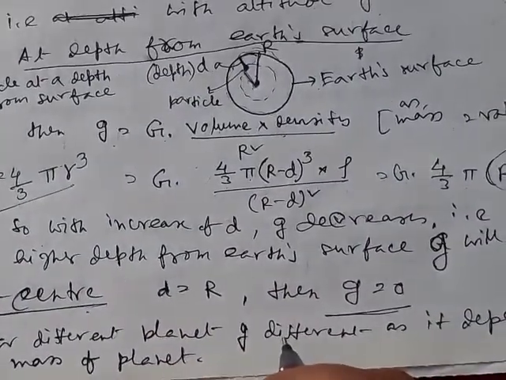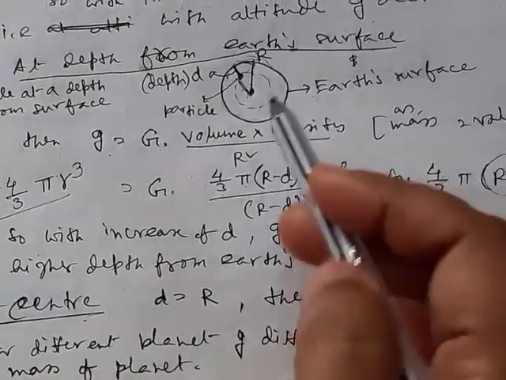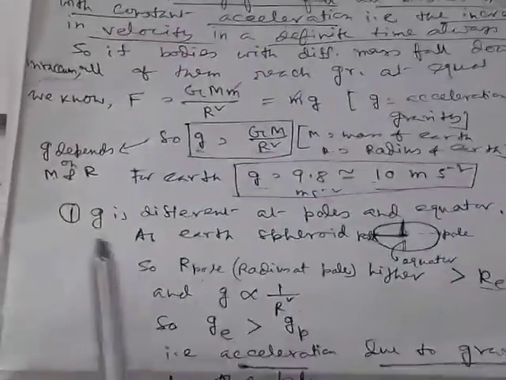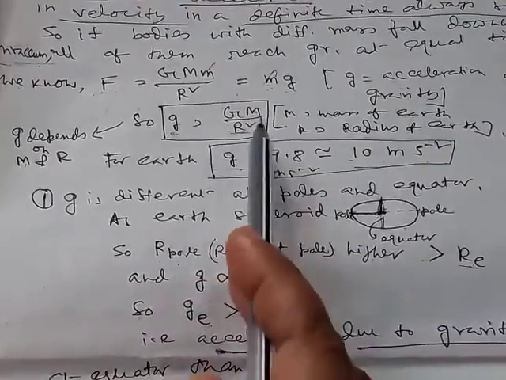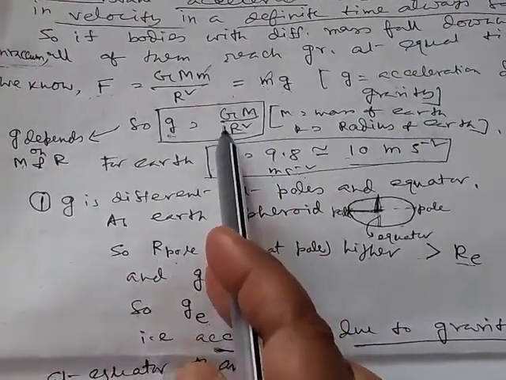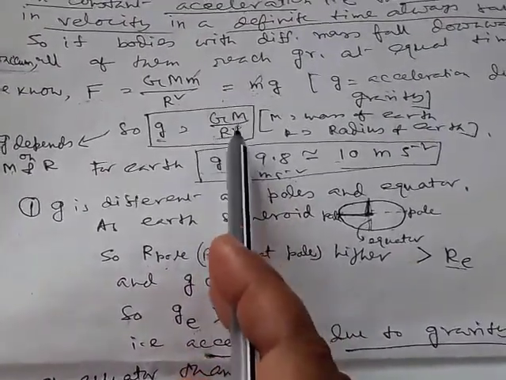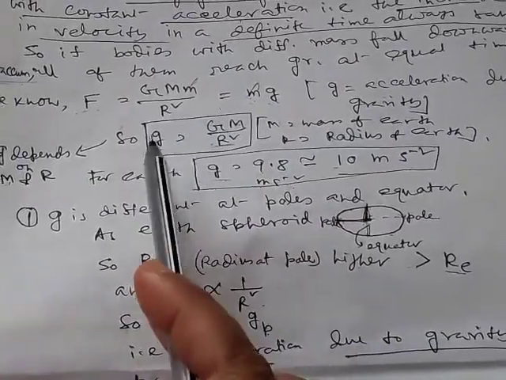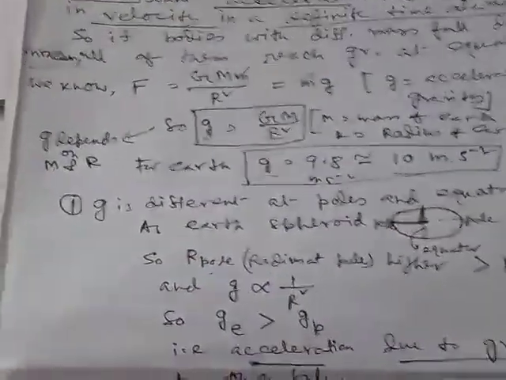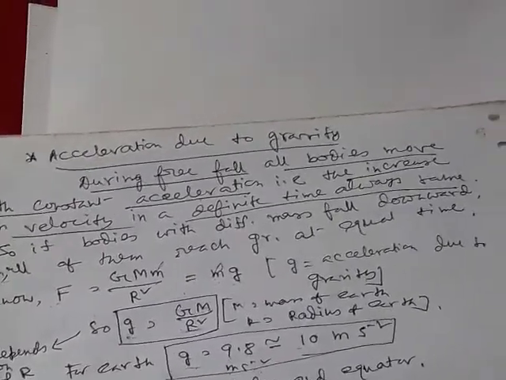Now for different planets also g will be different. As we know, g is equal to GM by r square, that is it depends on the mass and radius of the planet. So with the change of the planet, the value of g also changes.